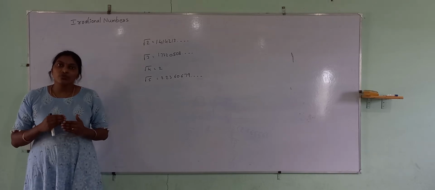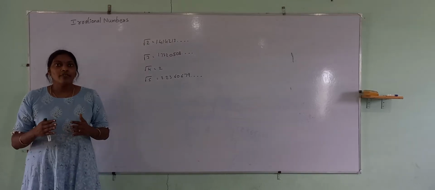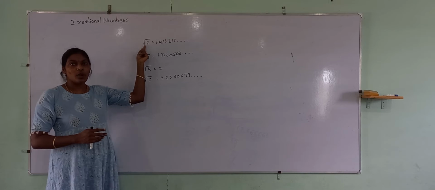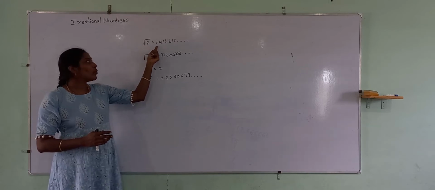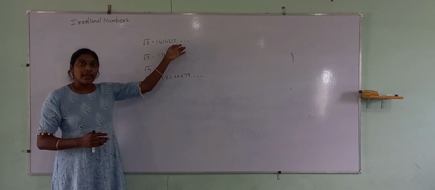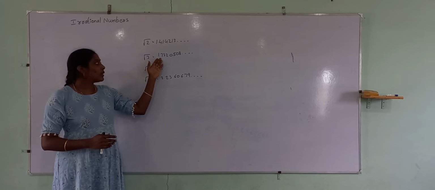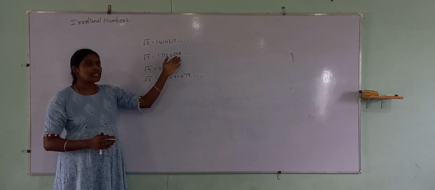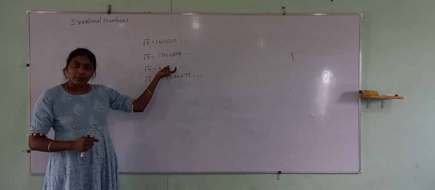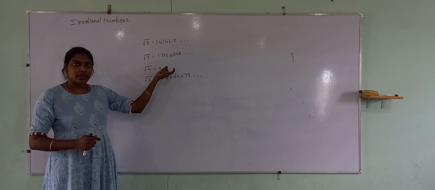If it is 4, we can mention it. If it is 9.5, we can mention it. For example, if anyone asks you to mention the square root of 2 value, what is the square root of 2? It is 1.414213, and the number keeps on continuing. Consider the square root of 3. It's 1.7320508. Are we able to mention these numbers on the number line? Pretty difficult, right?